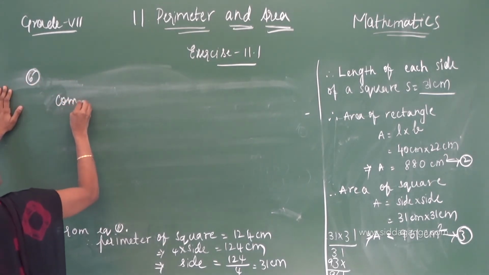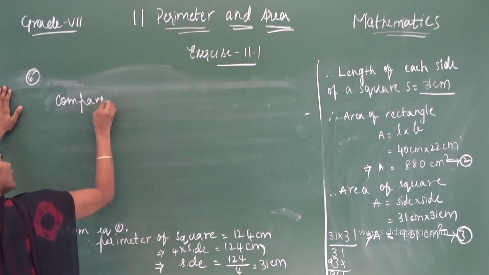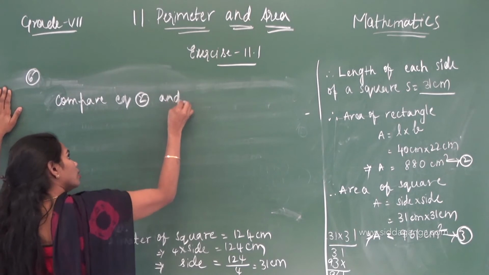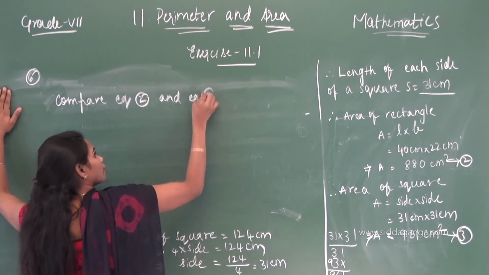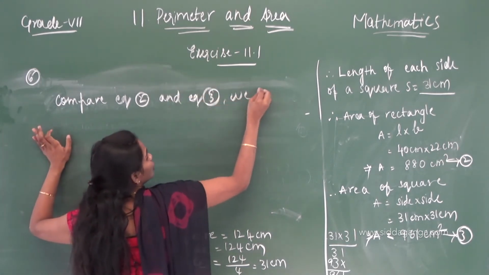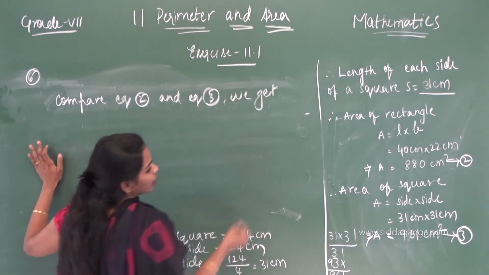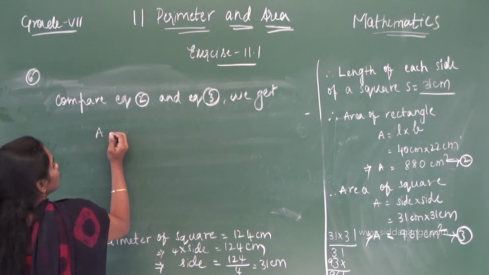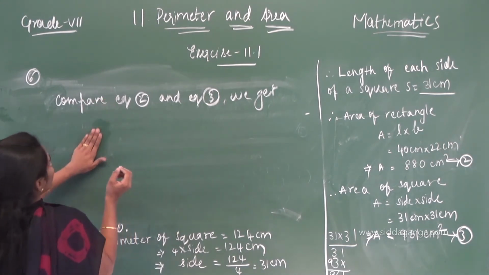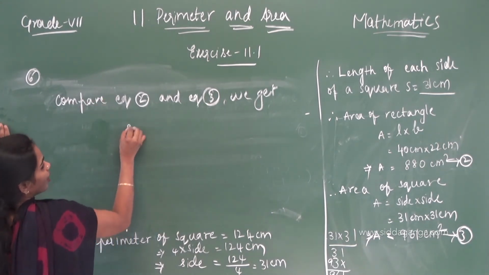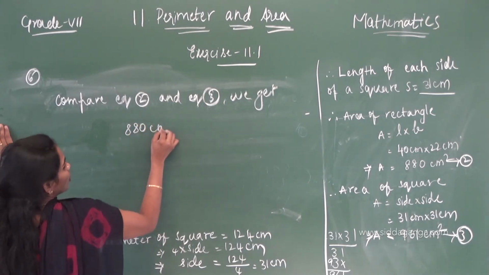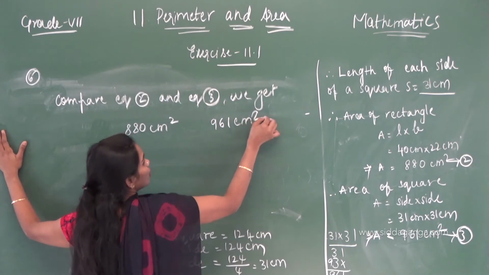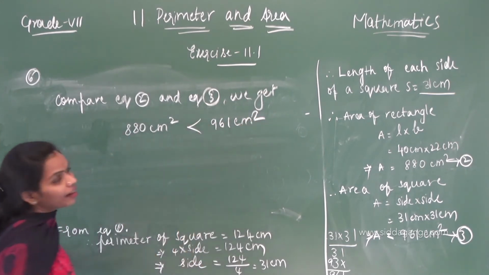If you compare equation 2 and equation 3, what are the answers? A equals 880 centimeter square, 961 centimeter square. Which one is greater?